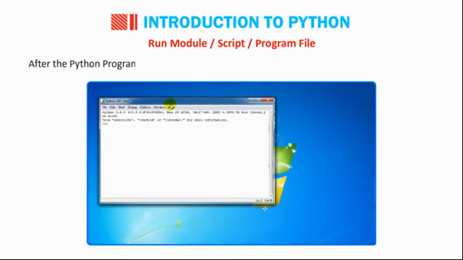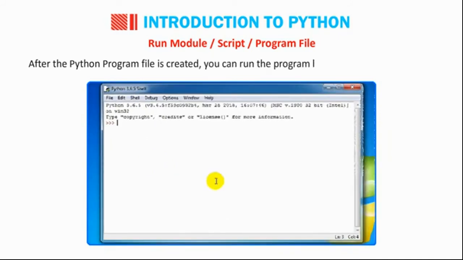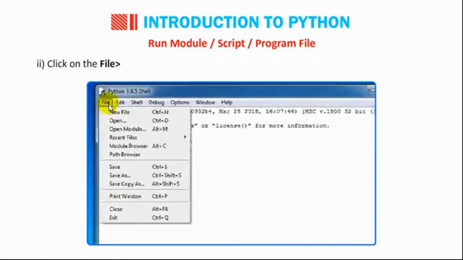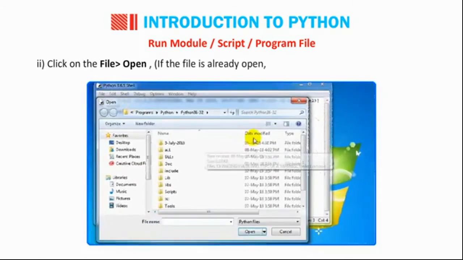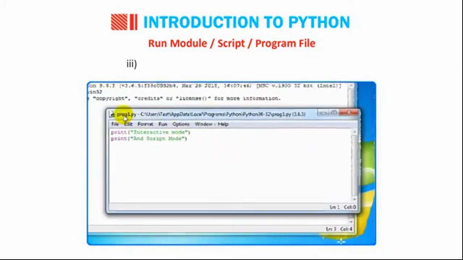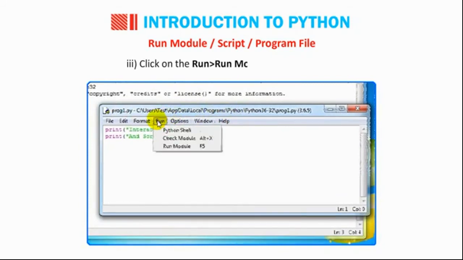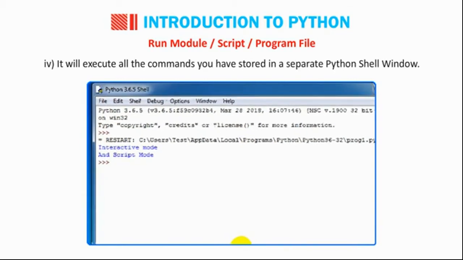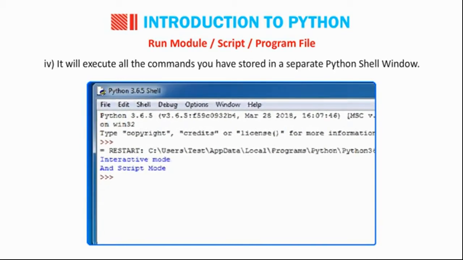After the Python program file is created, you can run the program by following the given steps. Number 1. Open IDLE Python shell. Number 2. Click on File, then go to Open. If the file is already open, you can directly follow the next step. Number 3. Click on Run, then go to Run Module or press the F5 key. Number 4. It will execute all the commands you have stored in a separate Python shell window.